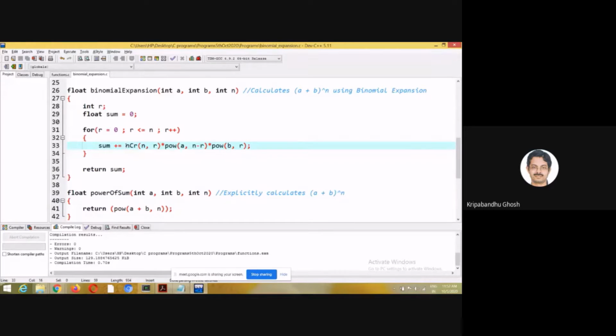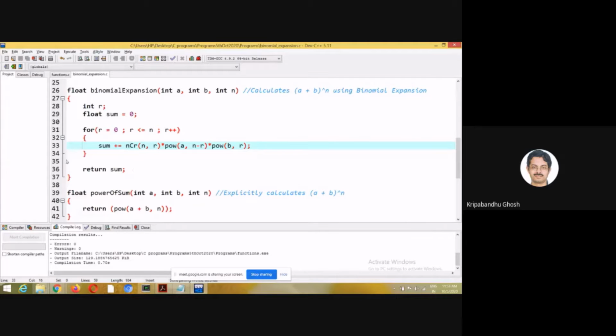So the formula is like this: nCr into a to the power of n minus r into b to the power of r. This is the rth term. So it is like this: nC0 a to the power of n minus 0 b to the power of 0, plus nC1 into a to the power of n minus 1 b to the power of 1, like this, dot dot dot, nCn a to the power of n minus n, that is a to the power of 0, b to the power of n. So it is a summation of this.